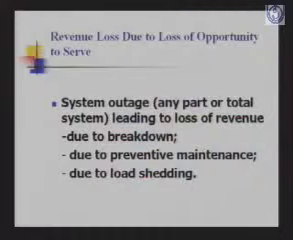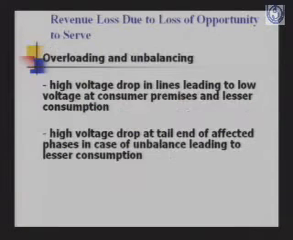So the revenue loss also comes due to loss of opportunity to serve. This revenue loss is not only due to the collection process but also due to the loss of opportunity to serve. There is a system outage leading to loss of revenue. This outage may be due to breakdown, preventive maintenance, or load shedding. All these also cause a revenue loss to the utility, but they don't come under aggregate technical and commercial loss.